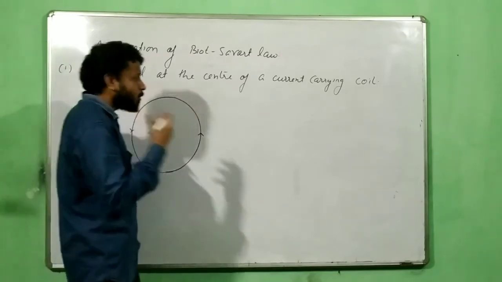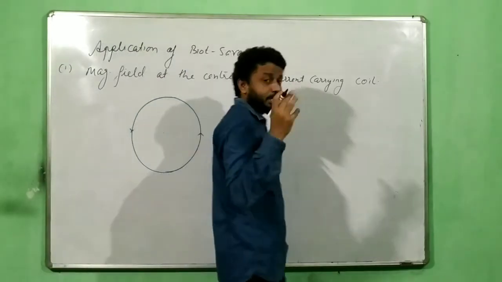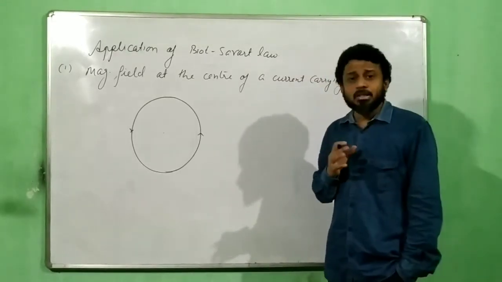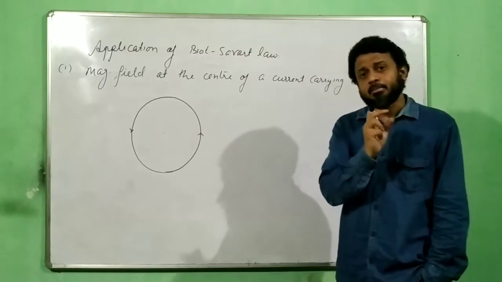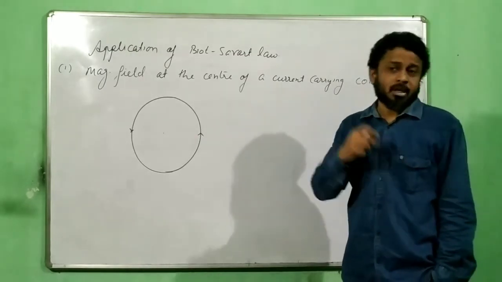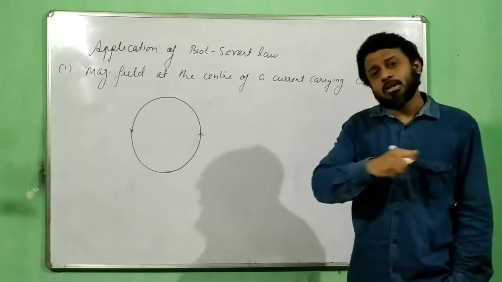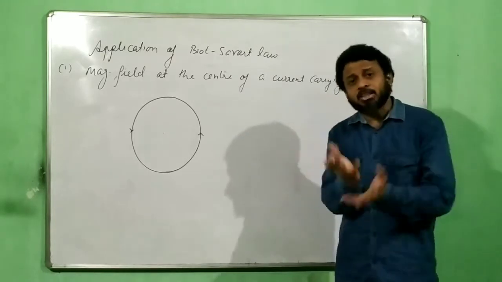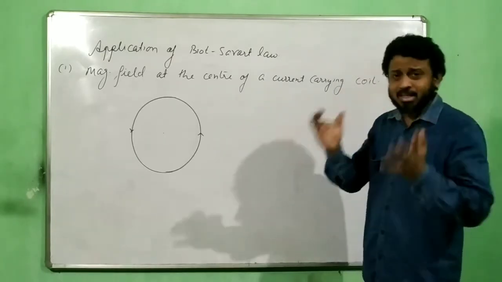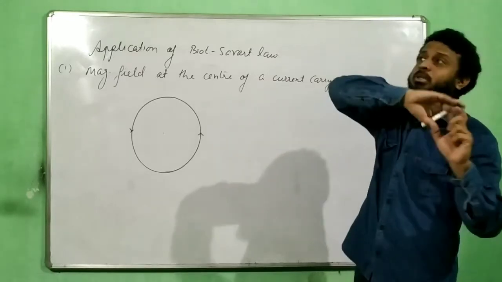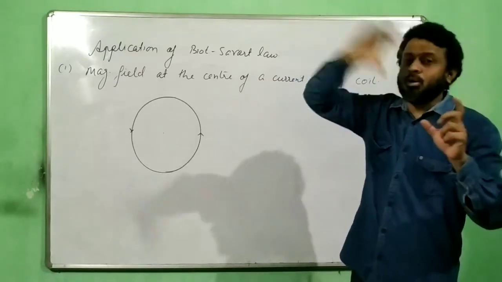Now remember, Biot-Savart does not talk about circular wire. It does not talk about straight wire. Biot-Savart says small element, correct? You may think why Biot-Savart gave us for small element. Good thing is that Biot-Savart gave for a small element, because any shape, whether circle, rectangle, any shape can always have a small element, and from that small element, how to get that shape, there is a process called integration.